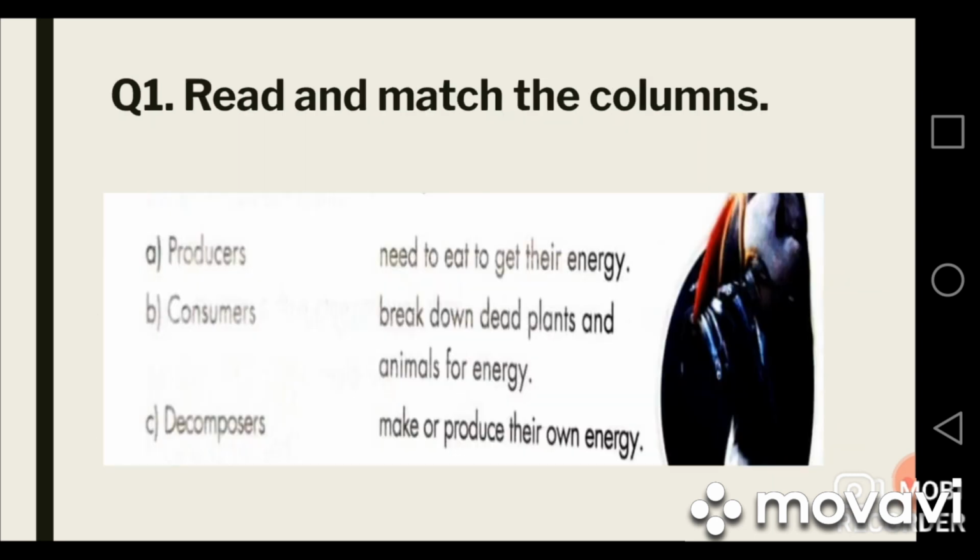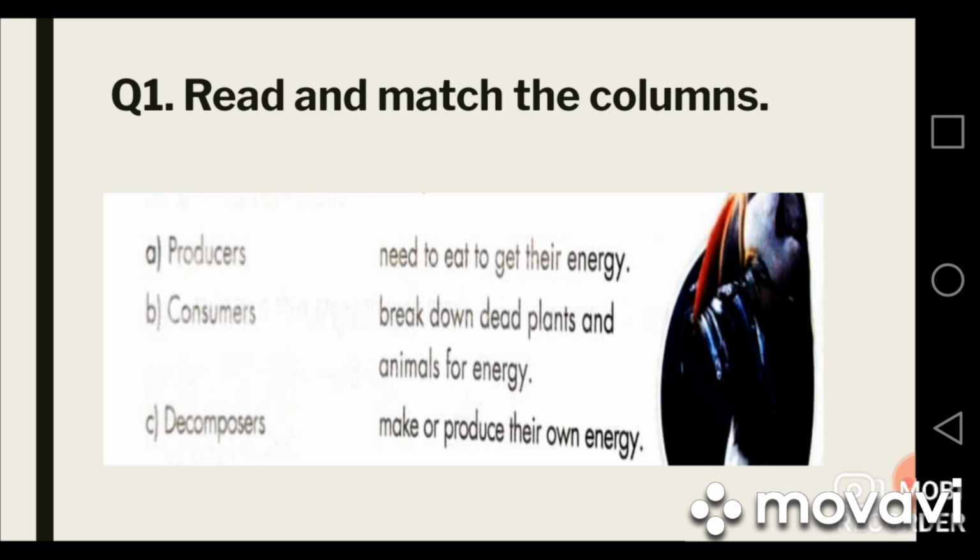Here comes question number 1 for you. You have to read the text and match the columns. In one column some words are given and in the other column some descriptions are given. You have to match these words with their descriptions. Let's start solving it. A. Producer.